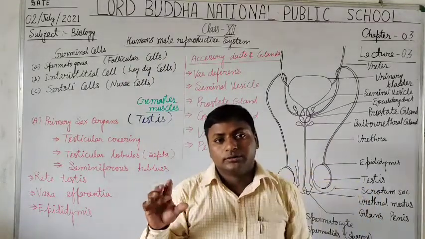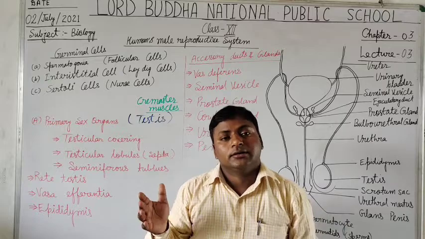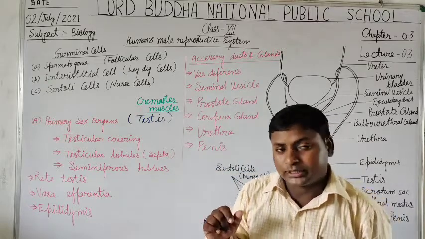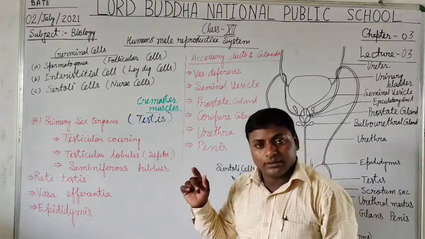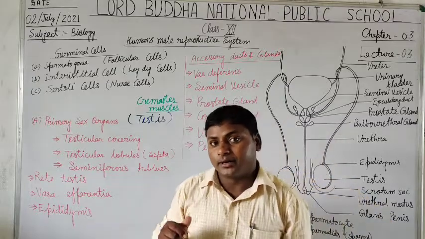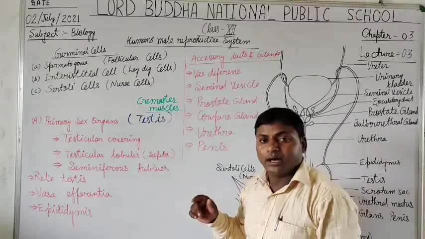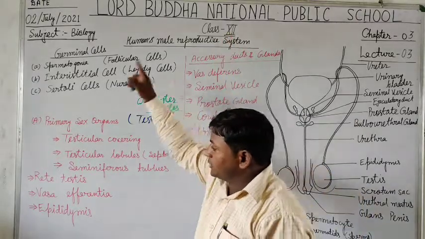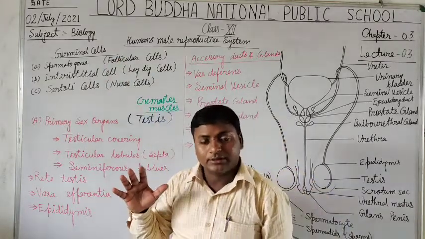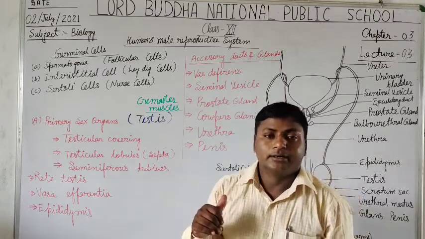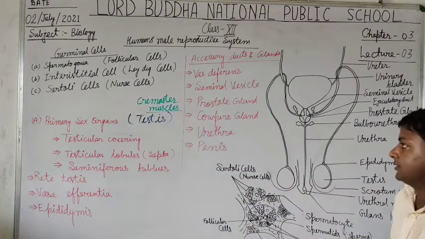One thing more about the spermatogonia cells: they also help in the process of mitotic division. Initially a sperm cell has the diploid number of chromosomes, which gets reduced to half, and in this process the spermatogonia cells help to give the haploid number of chromosomes present in each spermatid or sperm.